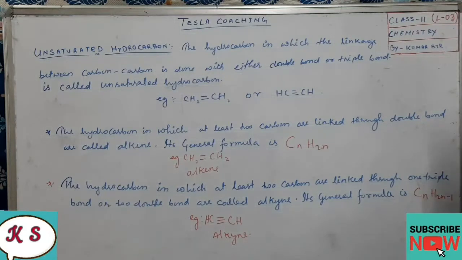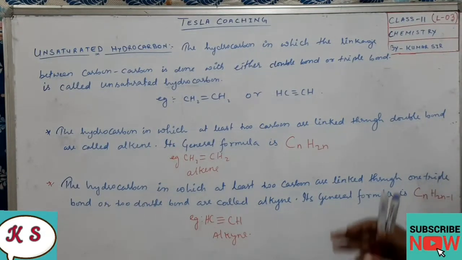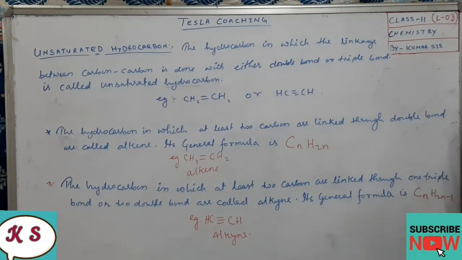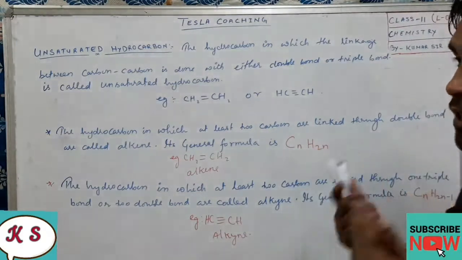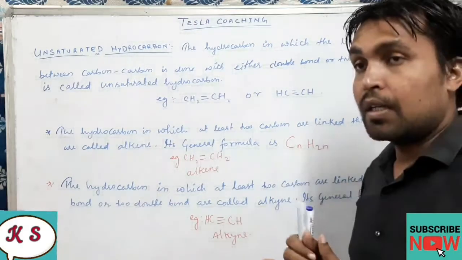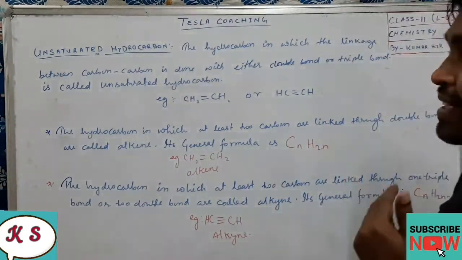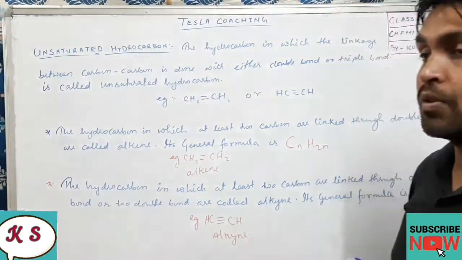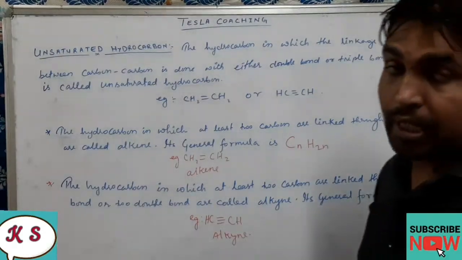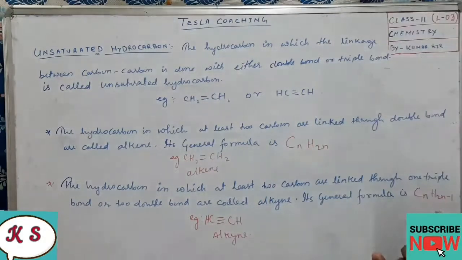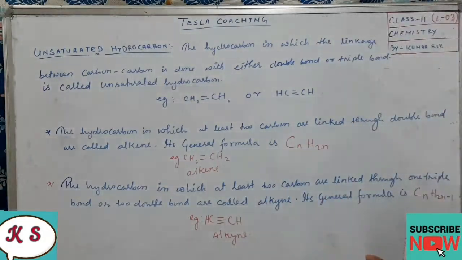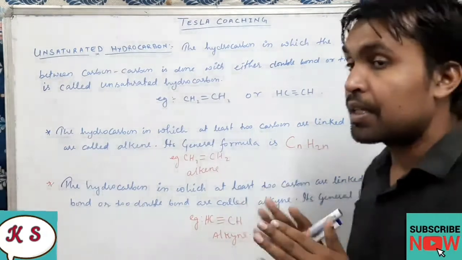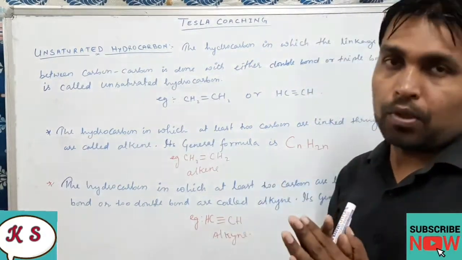So unsaturated hydrocarbons are those hydrocarbons in which the linkage between the carbon-carbon atoms is done through at least one double bond or triple bond. If a double bond is there, then we will call it an unsaturated hydrocarbon. If a triple bond is there, then also it is an unsaturated hydrocarbon. In the last video lecture, I told you about saturated hydrocarbons. Saturated hydrocarbons are those in which the carbon-carbon linkage is done only through single bonds, right?